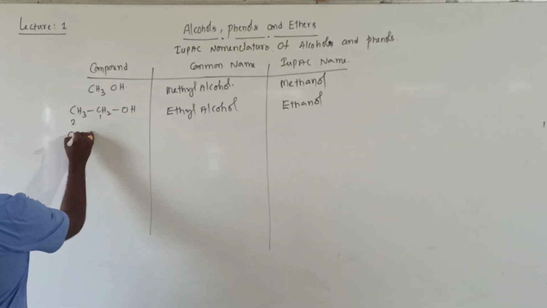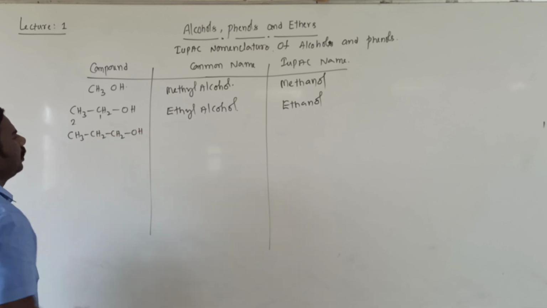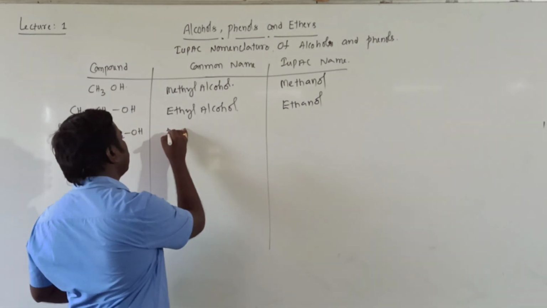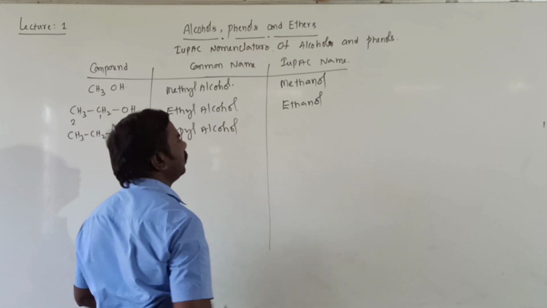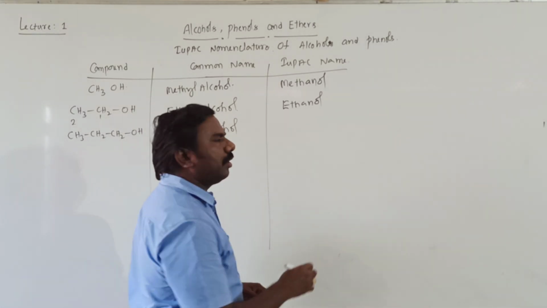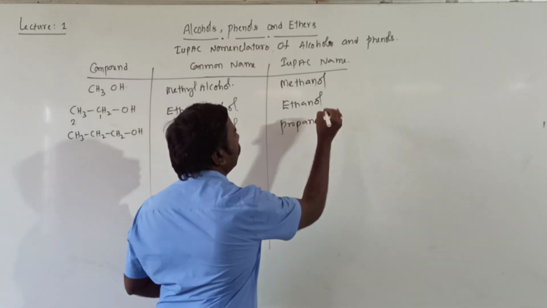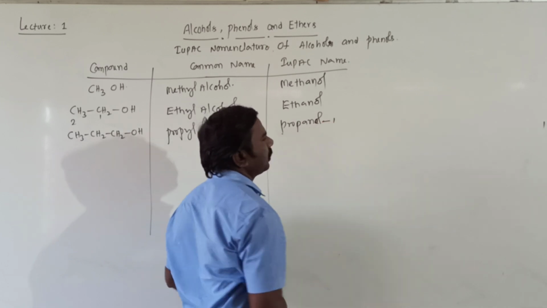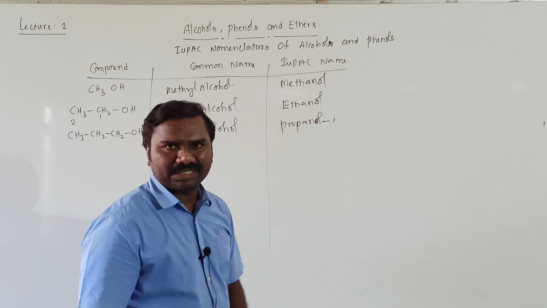Similarly, CH3CH2CH2OH. There are three carbons, propyl group, named propyl alcohol. Simply propanol, or propan-1-ol, or 1-propanol, all are correct.